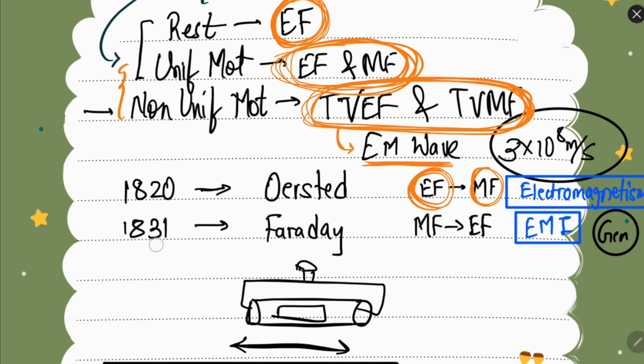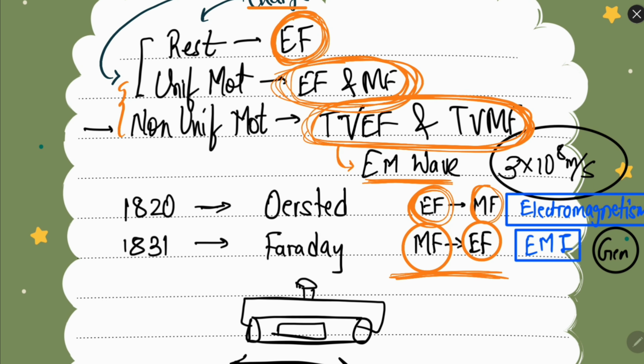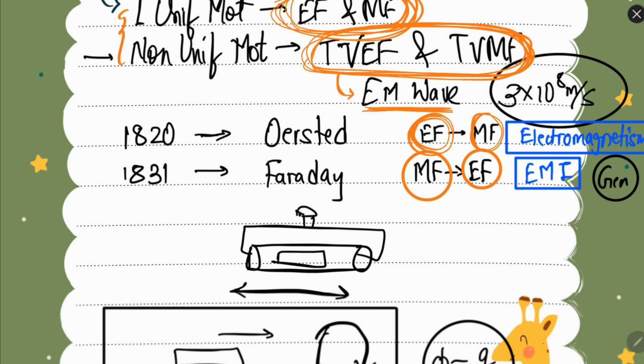Then in 1831 Faraday did the opposite. He observed that whenever we have magnetic field, then changing magnetic flux can produce electric field also. It is called electromagnetic induction. So now it was known that electric field can generate magnetic field and magnetic field can generate electric field, and this is our topic for this chapter, magnetic field generating electric fields. This is very important because of this only we are able to create the electricity that we have.